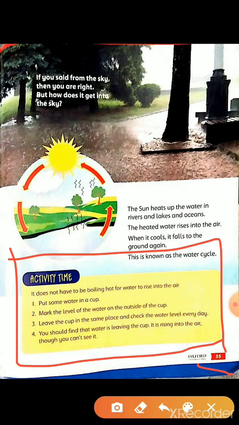You can observe that the water level reduces every time you check. It is because the water is evaporating from the container all the time, but you can't see it evaporating.